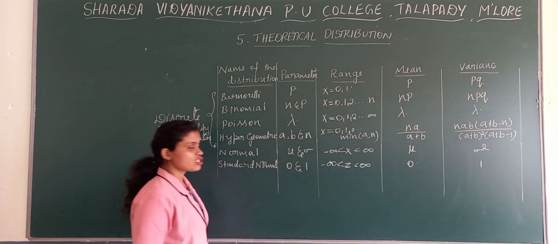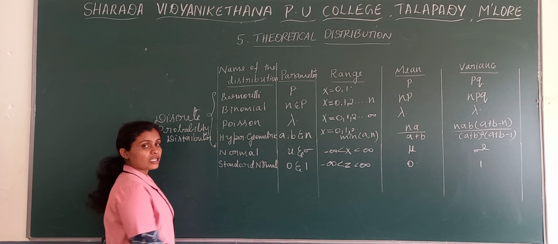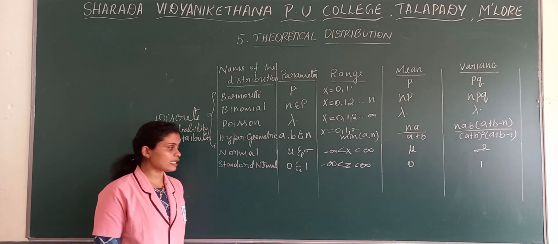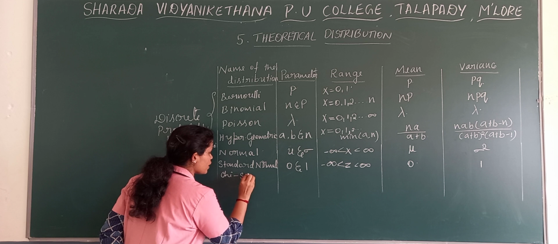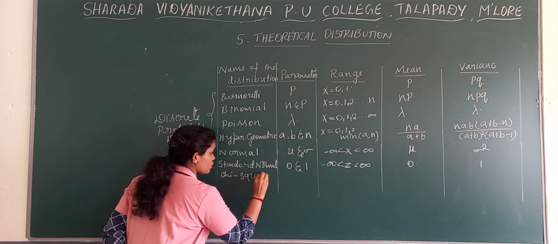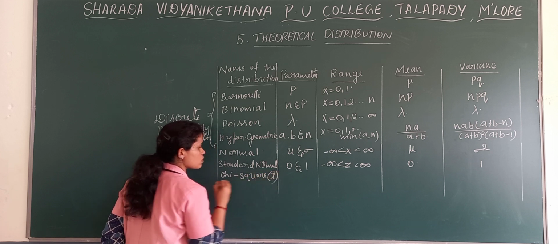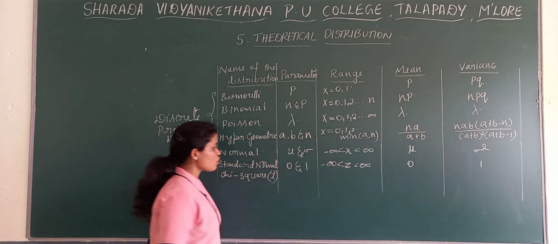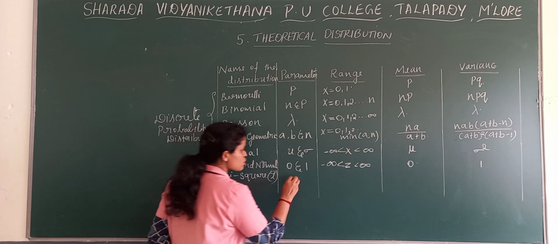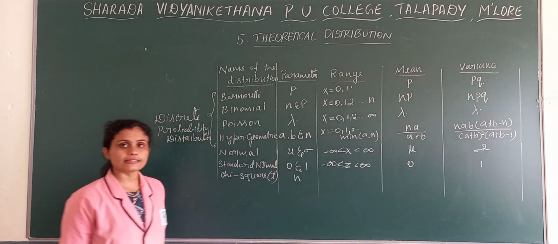Next distribution, which we studied yesterday, is the chi-square distribution. What is the parameter of chi-square distribution? Here there is only one parameter, that is n.